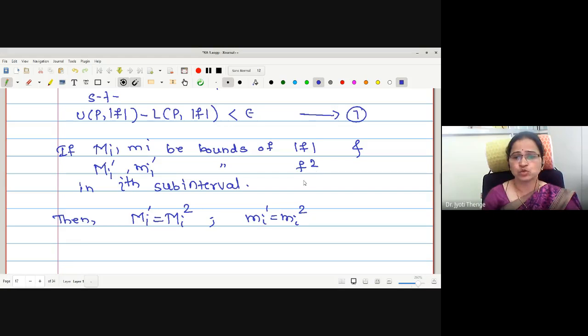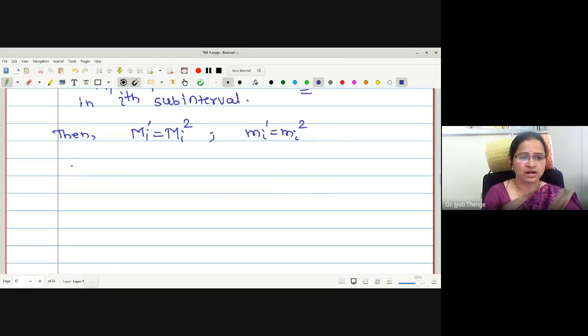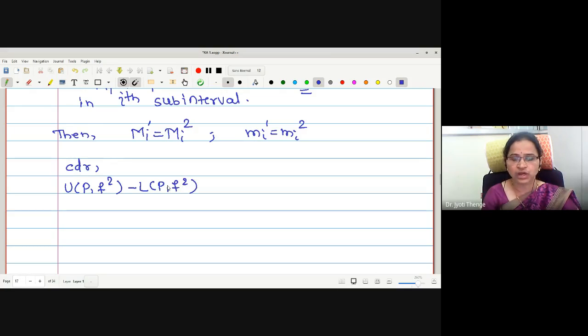Now, our aim is to prove actually the function f square is integrable. Therefore, to check the condition of integrability regarding f square, we will consider the condition of integrability left hand side. What is the left hand side? This is U P f square minus L P f square. And what is the aim to prove? This term is less than epsilon. Okay. Now, let me write down the sum values.